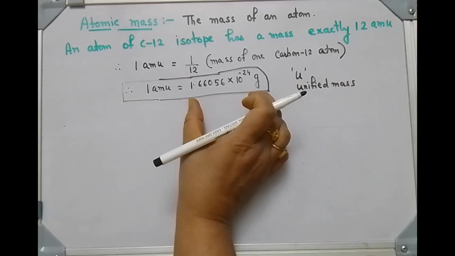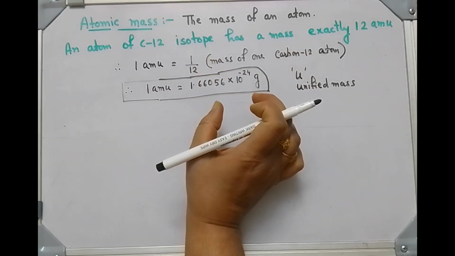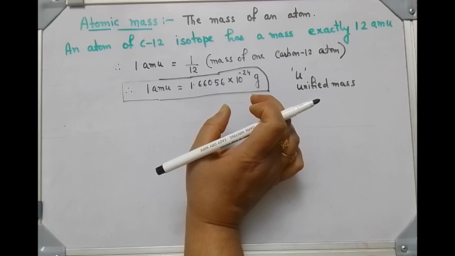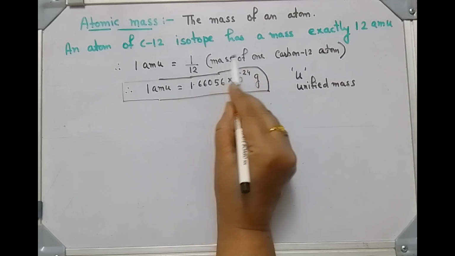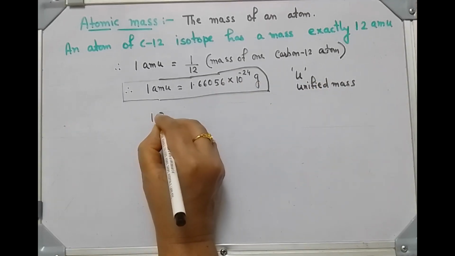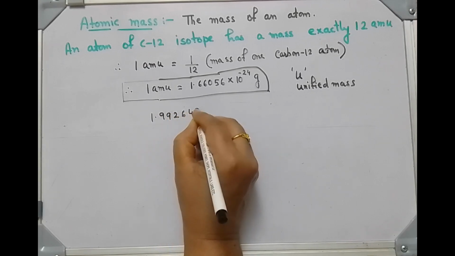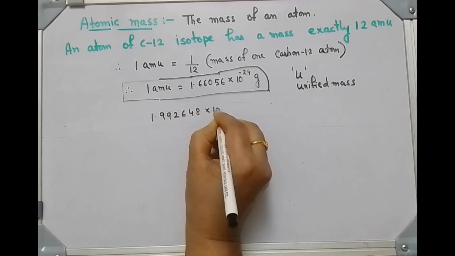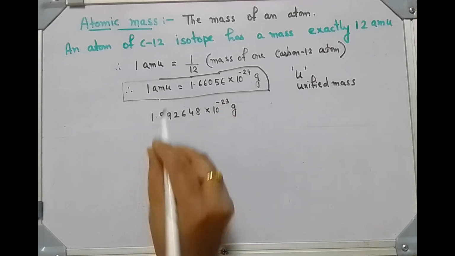So how are we getting this value? The mass of a carbon 12 atom was determined by mass spectrometer and this value is 1.992648 into 10 to the power minus 23 gram.